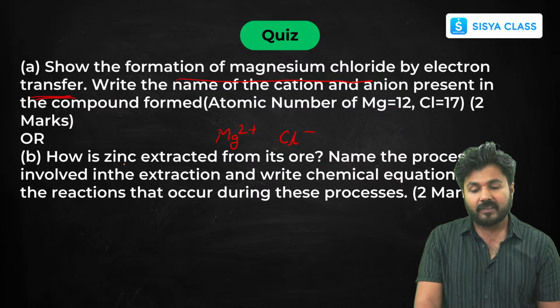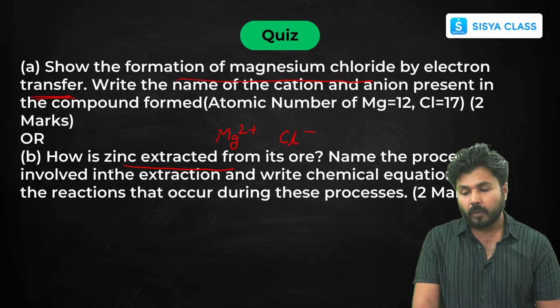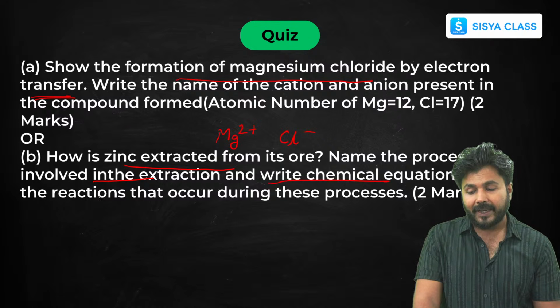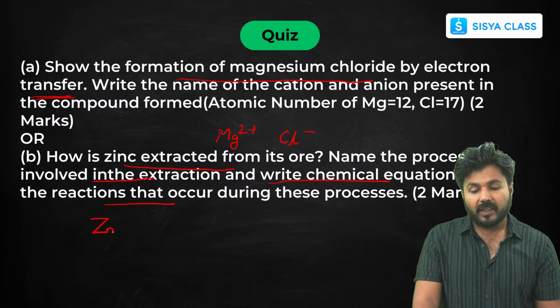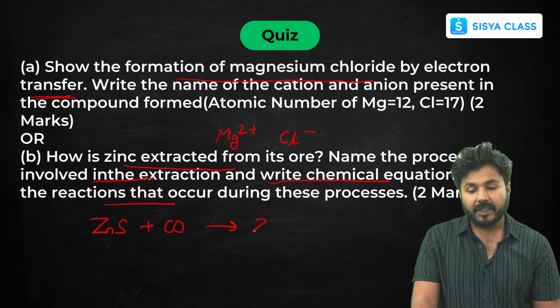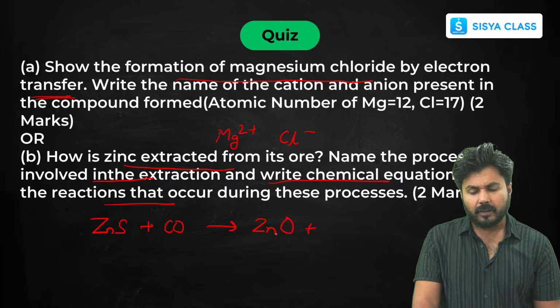Now, how is zinc extracted from its ore? Name the process involved in the extraction and write the chemical equations for the reactions that occur during the process. Zinc is present in the form of zinc blende, that is zinc sulfide, a sulfide ore. If you react it with carbon monoxide, it will convert into zinc oxide.